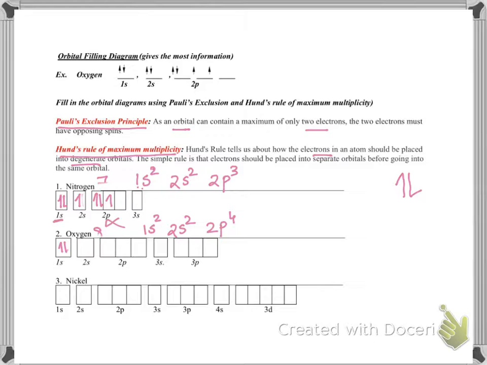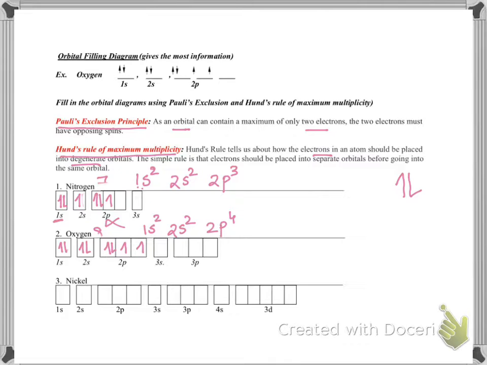Here 2s2. Now 2p4: 1, 2, 3, and now start pairing up, but put the opposite spin.